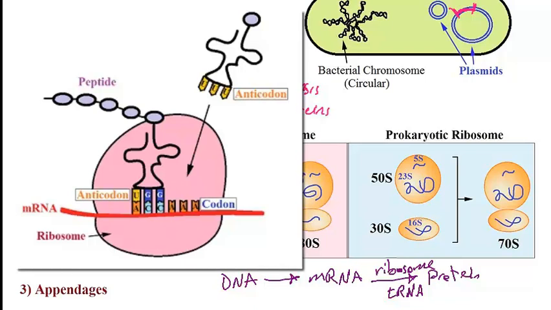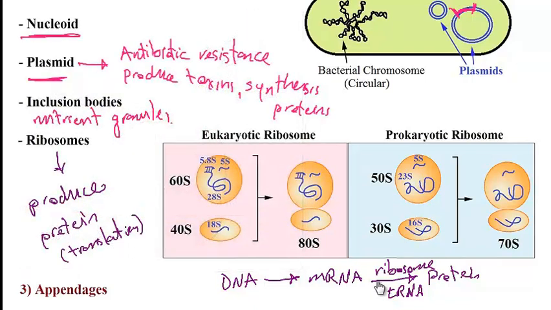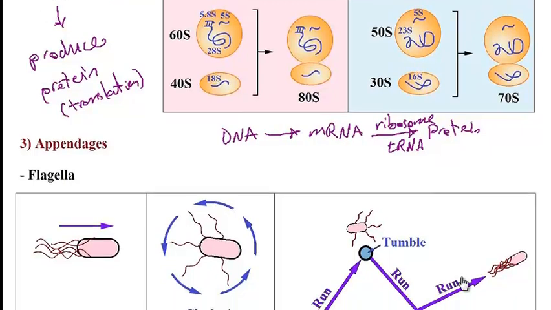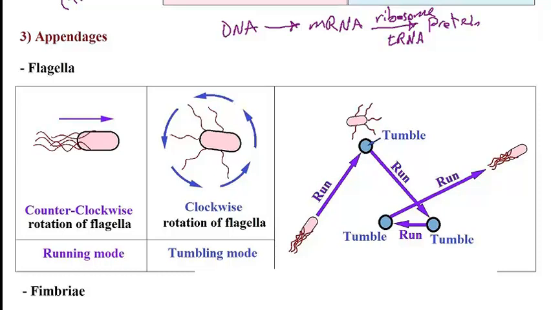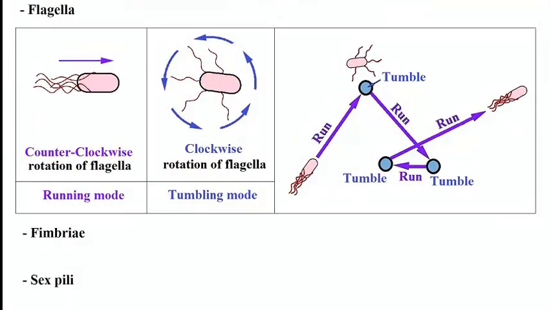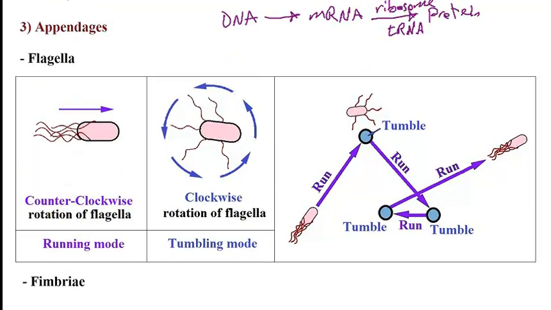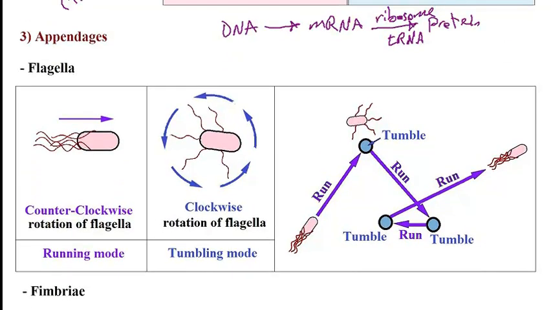The next structure is the appendages, which are actually protein structures that can assist in various different functions. And these include, for instance, flagella, fimbriae, and sex pili. So let's first focus on flagella. Basically, flagella are made of a chain of a protein called flagellin that anchors to the cell wall. So here you have the flagellin that anchors to the cell wall, and its function is to help the bacteria to move around.